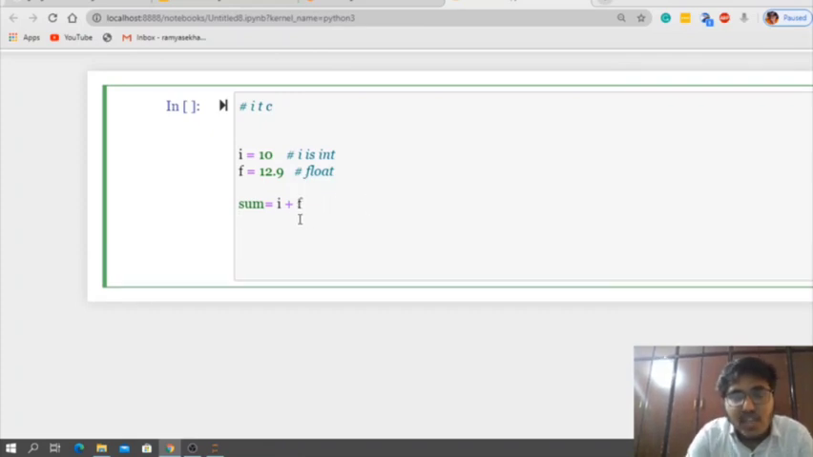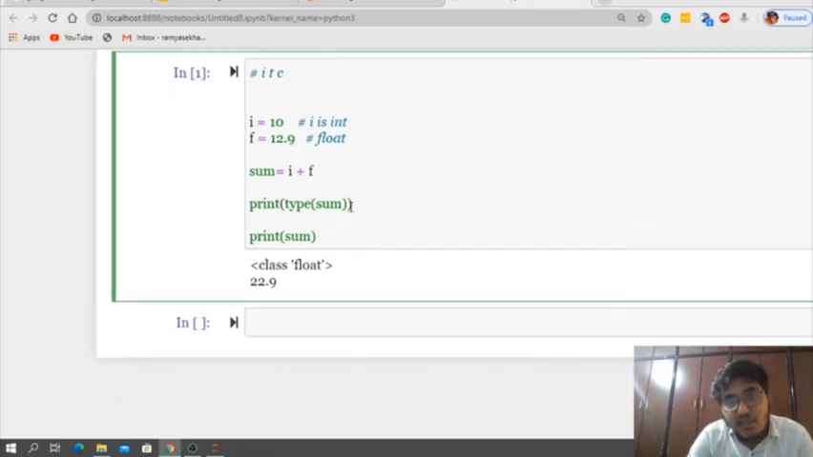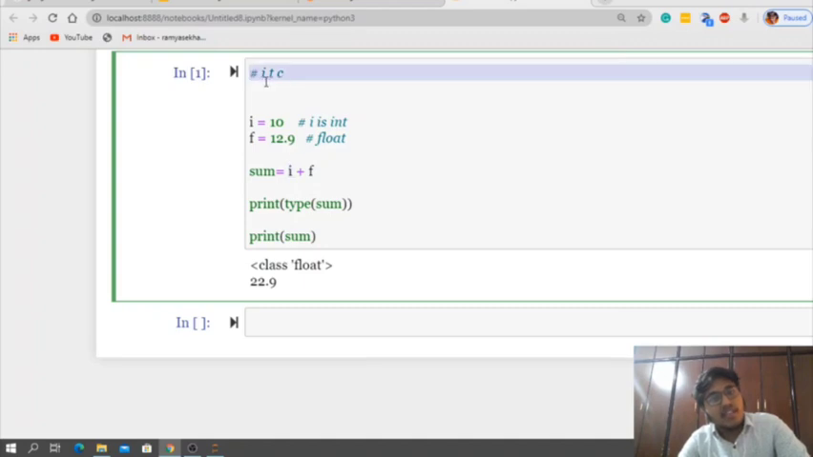Can you tell me what the type of sum is? It is very simple. The type of sum is automatically float. Let me print the value of sum also. See here, guys, the type of sum is float, and if I print the value, I get 22.9. So what has happened here? It is very clear. This int i is converted into float. This is called implicit type conversion.